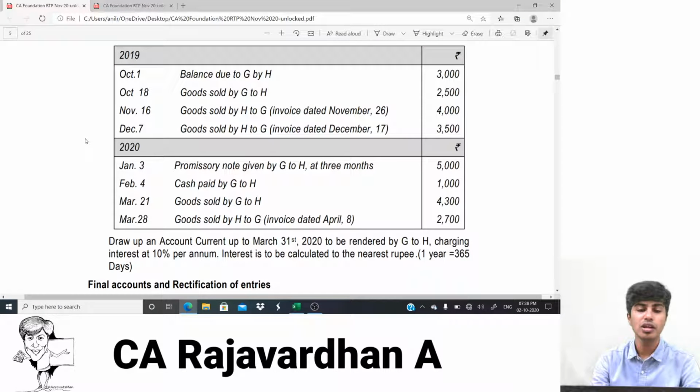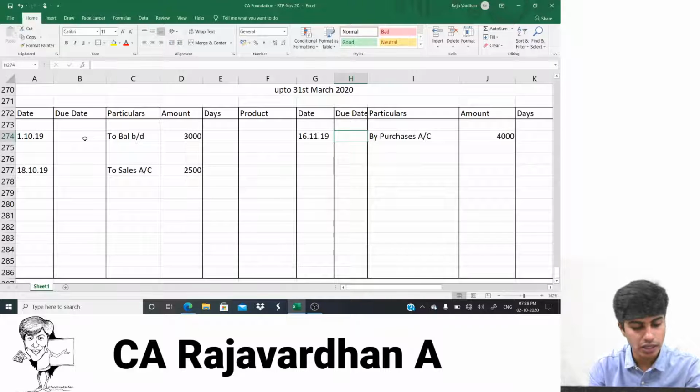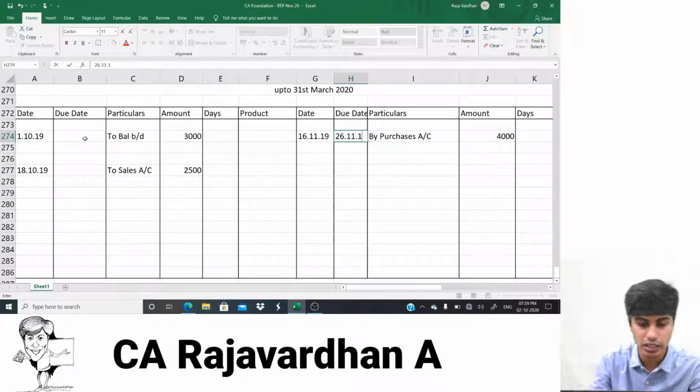See, look at that. What have they given? Invoice is dated November 26th. When they give me the invoice on November 26th, I can pay only on November 26th. Till then, I can't pay. So that is the due date. What is it? 26th of November 19.